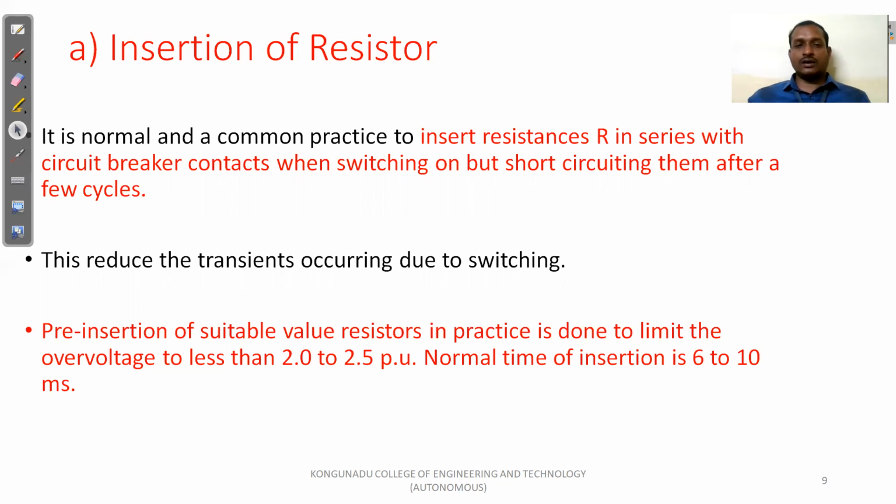So pre-insertion of a suitable value resistor is in practice done to limit the over voltages to less than 2 to 2.5 per unit. So our permissible level is less than 2.5. The normal time of insertion is 6 to 10 milliseconds. So this is the resistor insertion period. After that, we are going to short circuit or withdraw this resistor. So this is one of the methods to reduce or limit the switching over voltage.